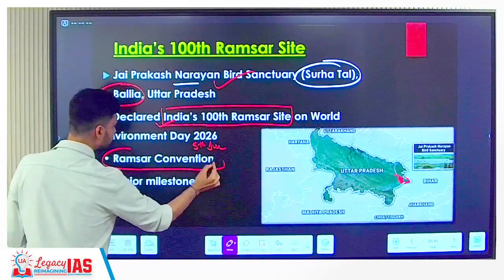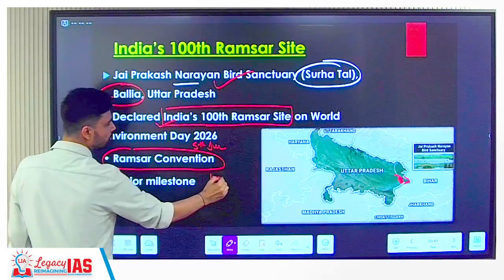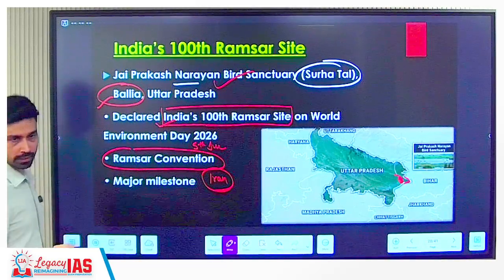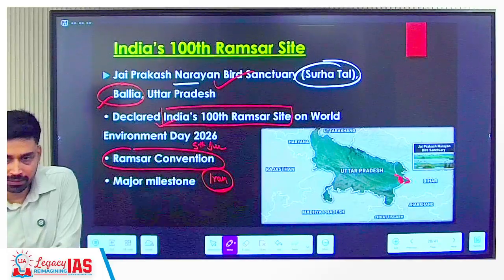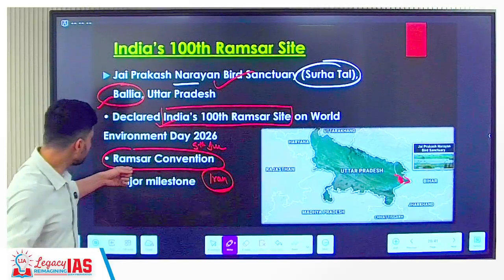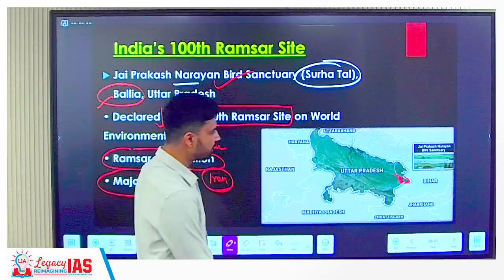Ramsar Convention, you would have studied. Ramsar actually is the name of a city in which country? Iran. And that's where we signed the Wetland Conservation Pact, or agreement. So this is considered a major milestone as far as India is concerned.